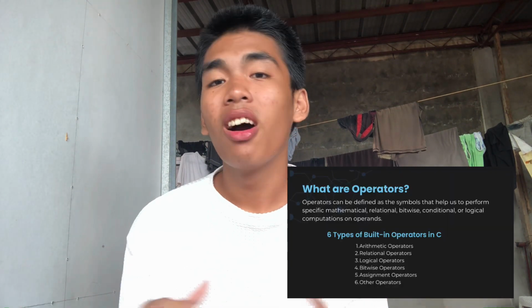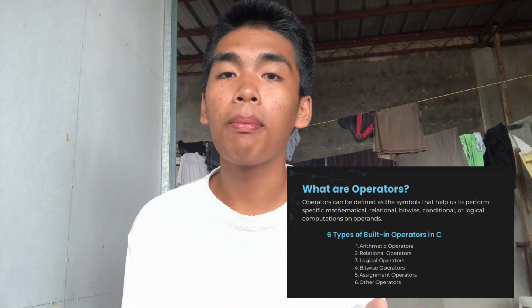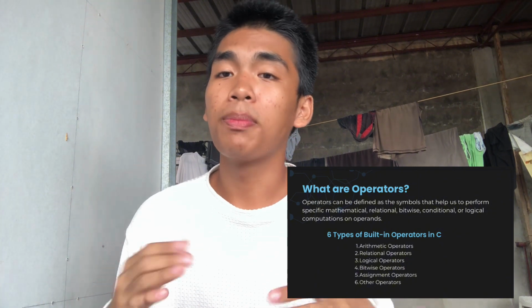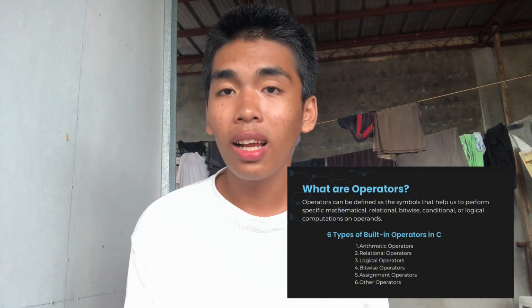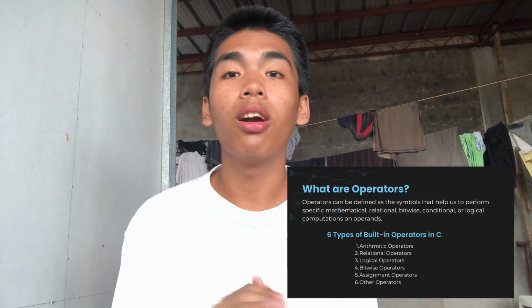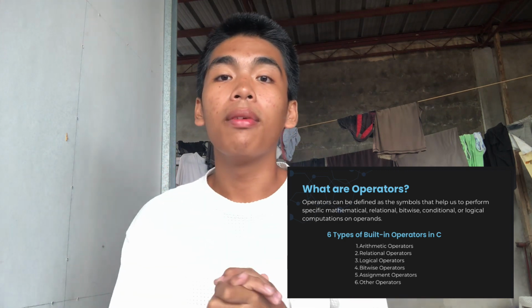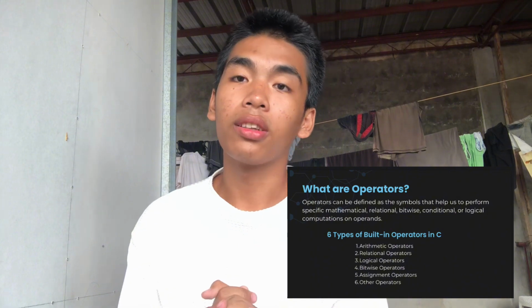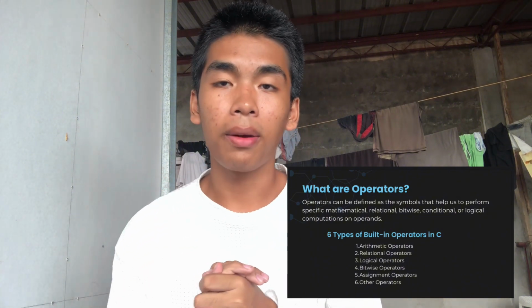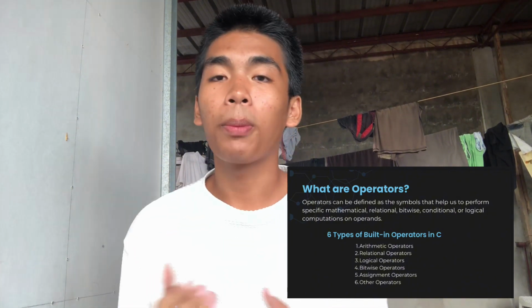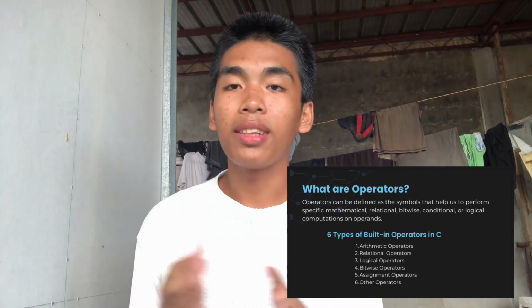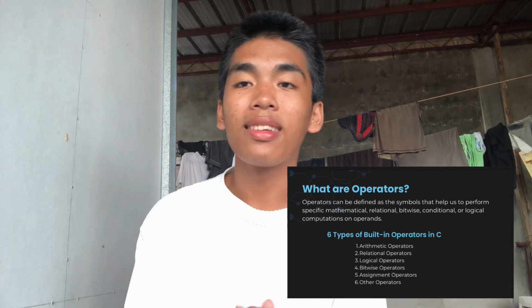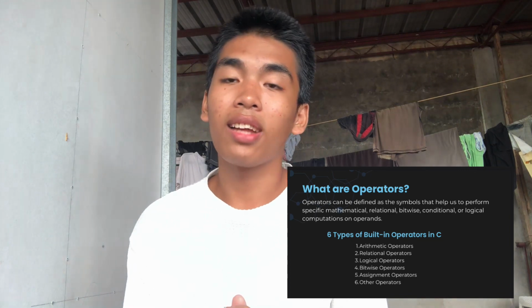Now, let's go to the operators. What are operators? Operators can be defined as the symbols that help us to perform specific mathematical, relational, bitwise, conditional, or logical computations on operands. There are 6 types of built-in operators in C. Number 1, arithmetic operators. Number 2, relational operators. Number 3, logical operators. Number 4, bitwise operators. Number 5, assignment operators. And the last one is other operators.